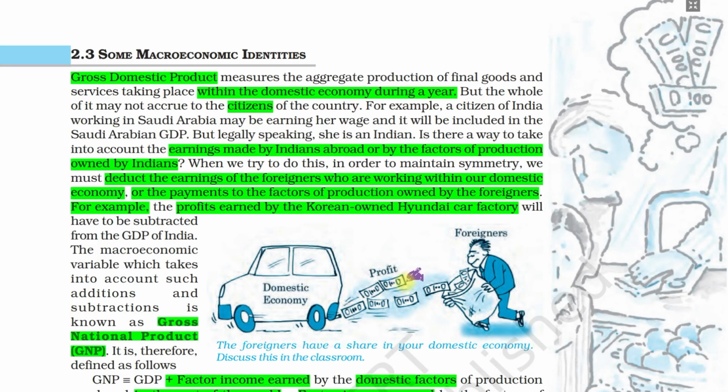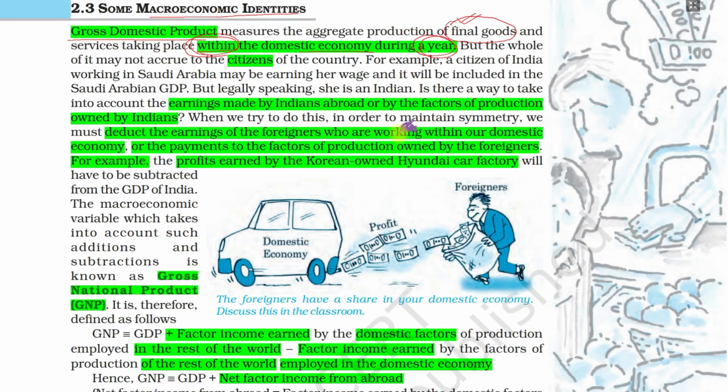Before moving on, we'll move to some basic macroeconomic identities. So GDP is basically what is produced within the domestic economy. Means in the territory of India, how much production takes place during a year, and what we calculate is only final goods or services, no intermediate goods. You have to remember this every time: it is final goods only, within the economy, not outside the economy, and during the year. Within the economy there may be foreign companies also, so we will include all those things, whether done by citizens or foreigners, in GDP.